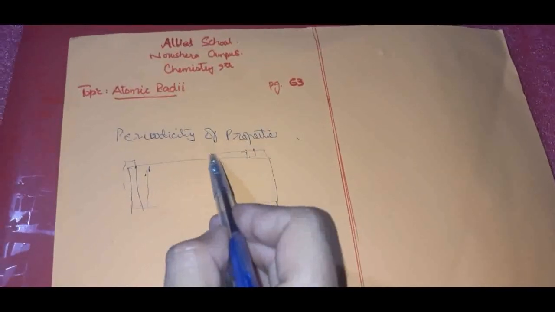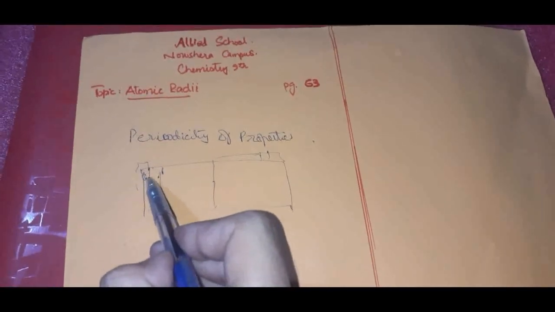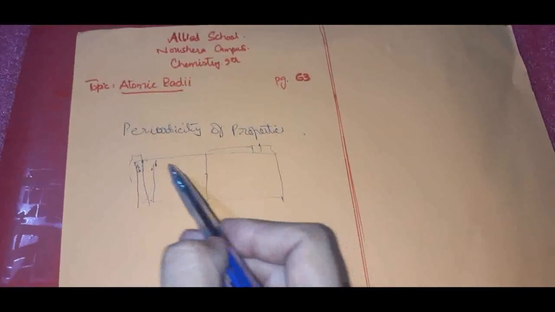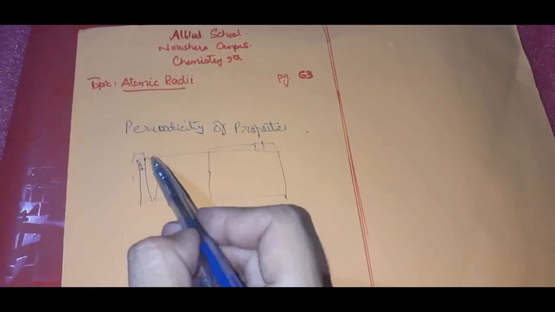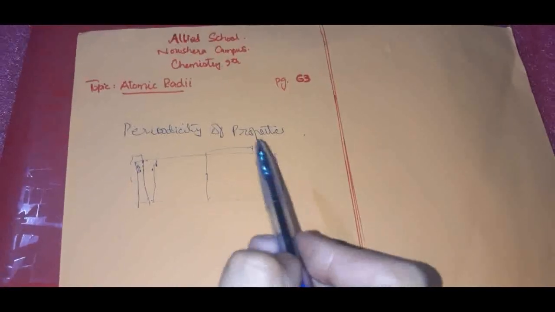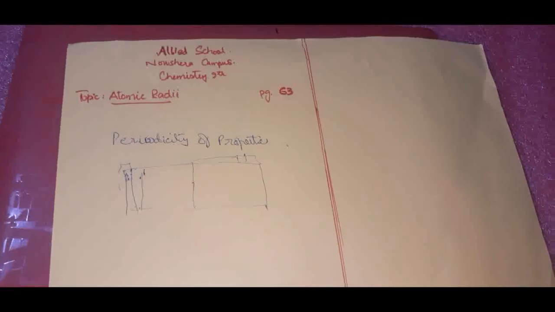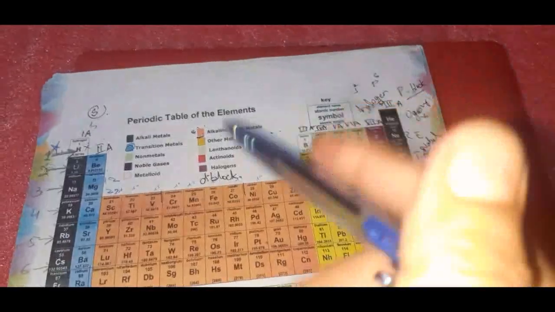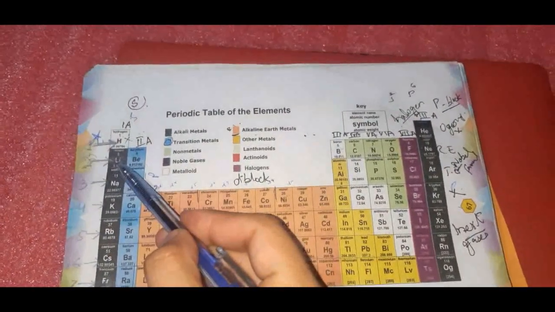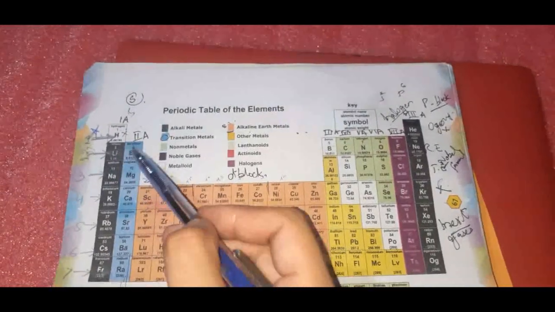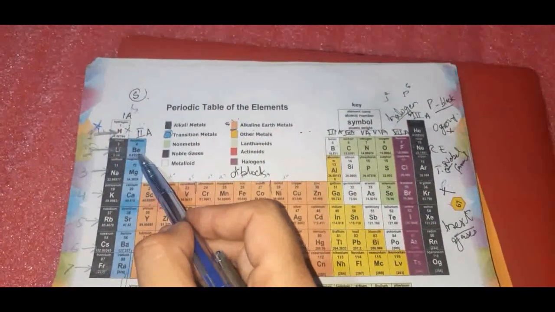In the periodic table here, all of these elements are metals. When you go through it, after an interval of 8 elements, the 9th element is again a metal. If you look at your book and the periodic table, look over here, this is lithium. Lithium belongs to metals. So count the metals, the elements.